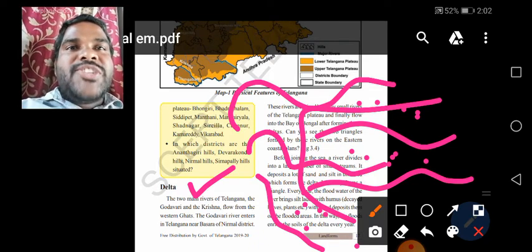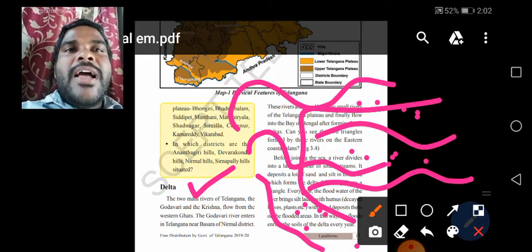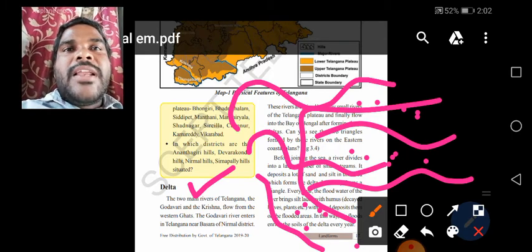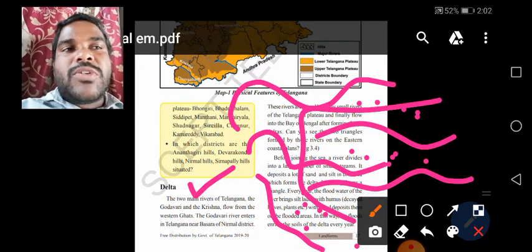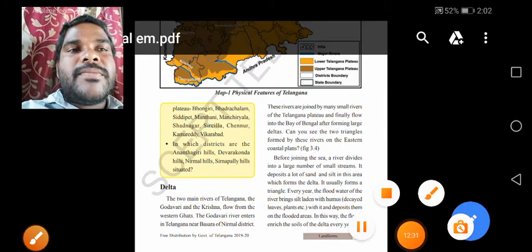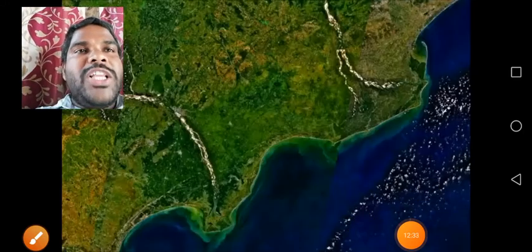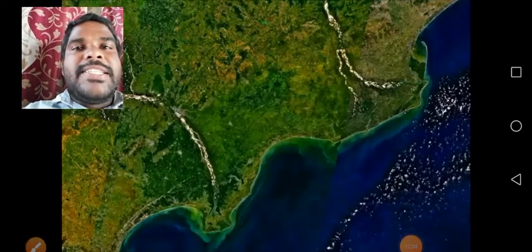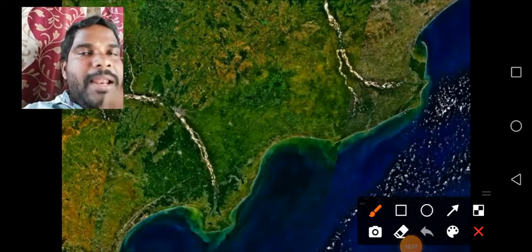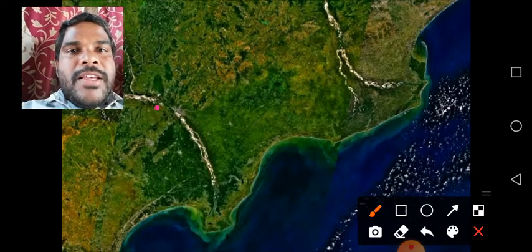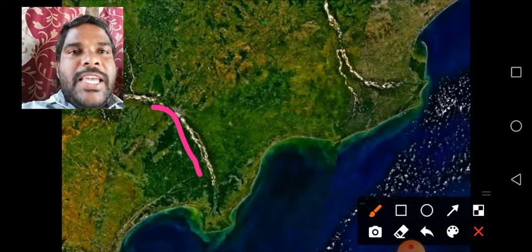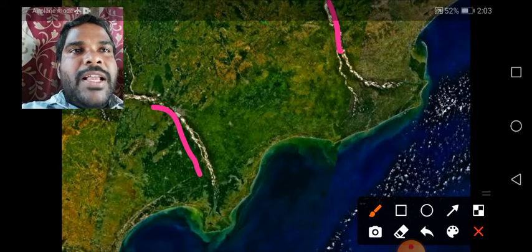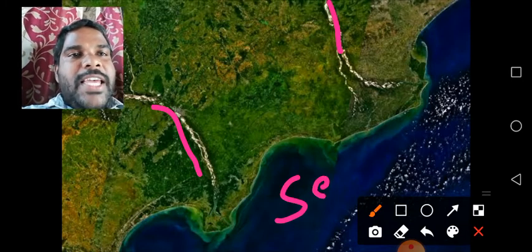I will show the picture of the delta. Observe the picture clearly, children, and underline the hard words in the textbook. Suppose this is a river, and this is a sea.